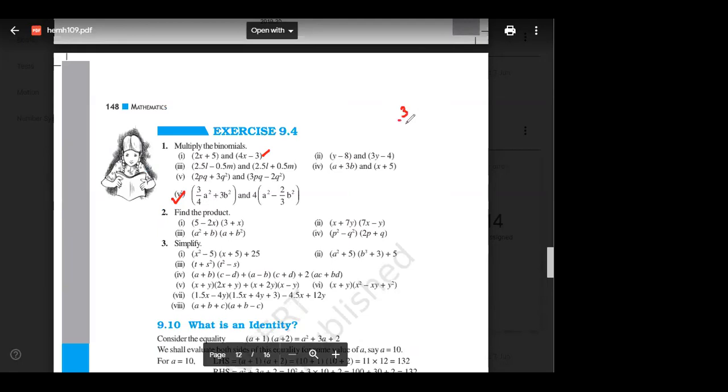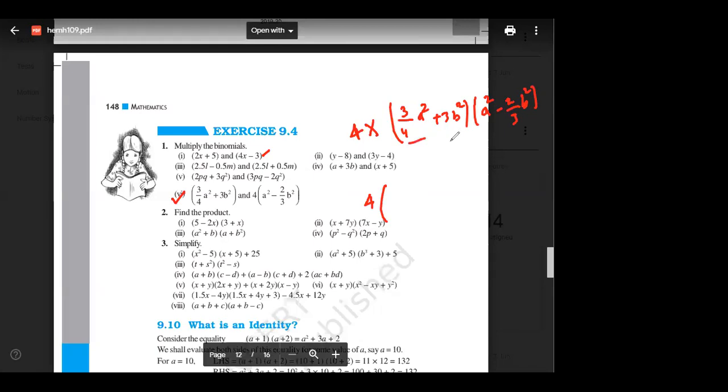So it is 3 by 4 a square plus 3b square into 4. Now tell me, what is 4 into a square? I guess 4 can be kept outside only. So I can just keep 4 outside, 4 into, and multiply just this: a square minus 2 by 3 b square. So let us keep 4 outside only for the time being.